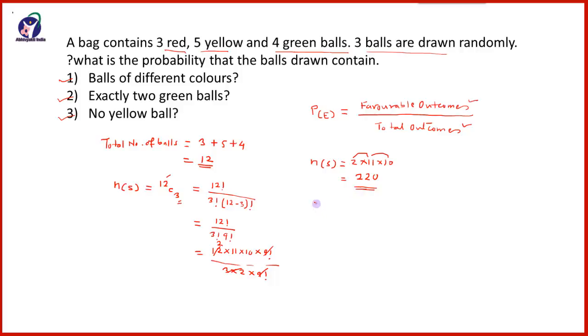Now see the first question. Balls of different colors means one ball should be red, other ball should be yellow and third ball should be green. When we take out 3 balls randomly, one ball should be red, other ball should be yellow and the one ball should be green. It means each are dependent on one another. So this is a dependent case.